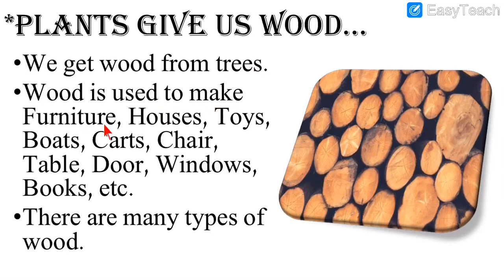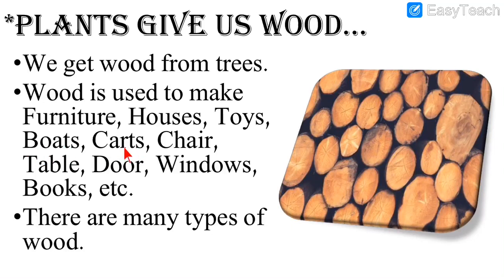Wood is used to make furniture, houses, toys, boats, carts, chairs, tables, doors, windows, books, etc. So we get all these things from wood. Furniture, like you have sofa, chair, table, that is furniture. We can make houses with the help of wood. Toys, you have toys, and those are also made of wood. Many toys are there. Boats, like we can go for boating. We sit in the boat and travel in the river, that is boating. We can also make boats with the help of wood.